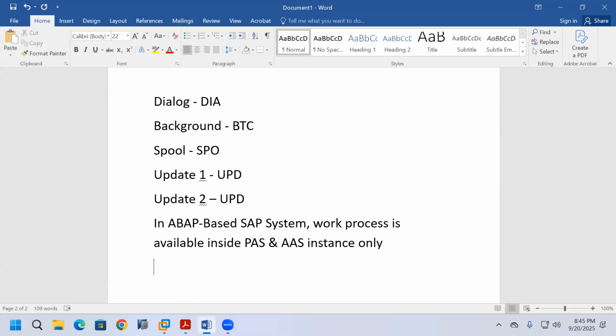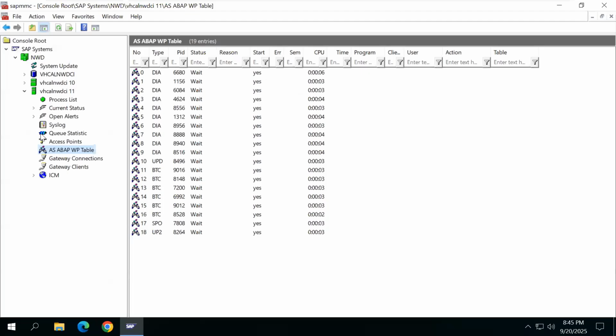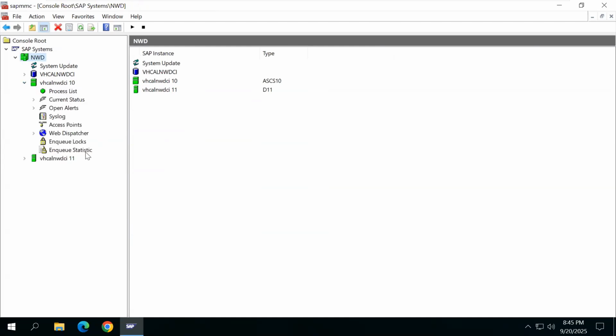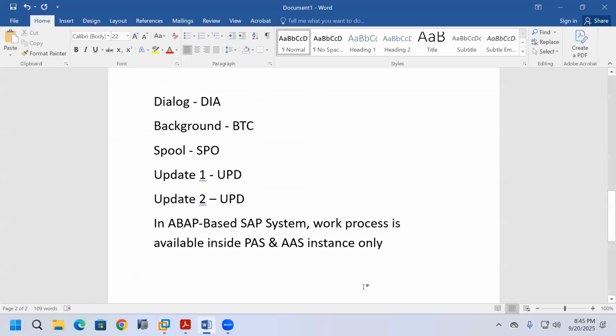Why is work process not available inside the ACS instance? Now this is the ACS instance. In the ACS instance, why is work process not there? That option is not there. Why is work process not available in the ACS instance? Because the ACS instance is not an application server instance. That's why work process is not available inside the ACS instance.